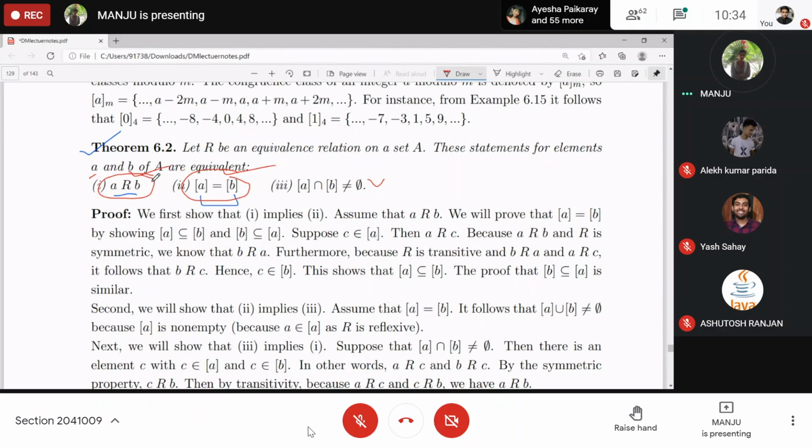Yeah. So in the first case, you will assume A is related to B. You want to prove these equivalence classes are the same. And equivalence classes, you already know that these are subsets of A, right? These are sets. What is the way to show that two sets are equal? A is equal to B, in general, tell me how do you say this?